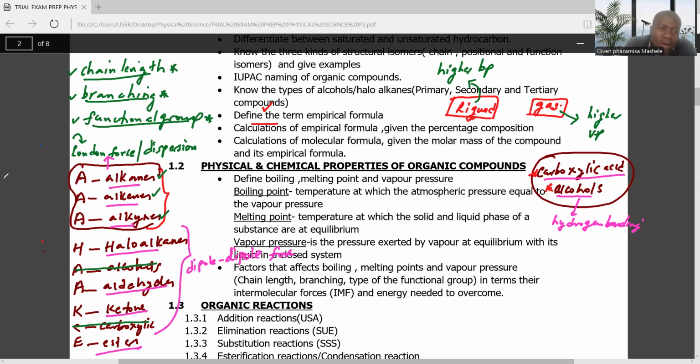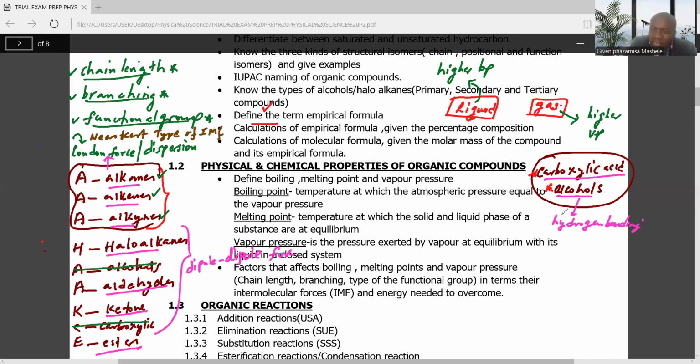So if it's about alkanes, alkenes and alkynes, they have the London force or the dispersion force, which are the weakest type of intermolecular force.